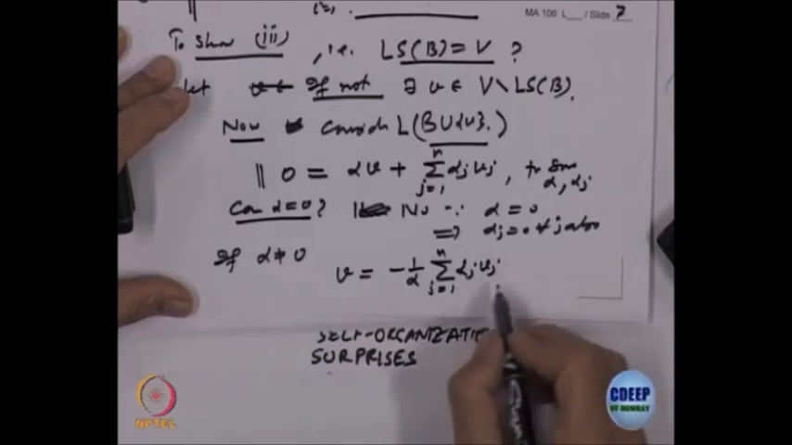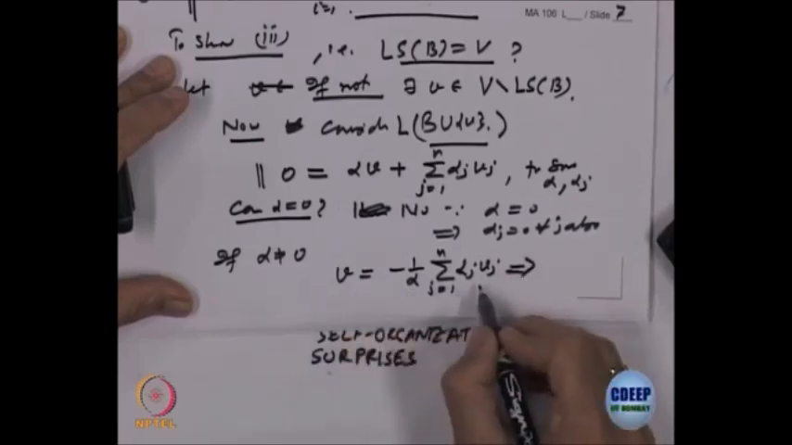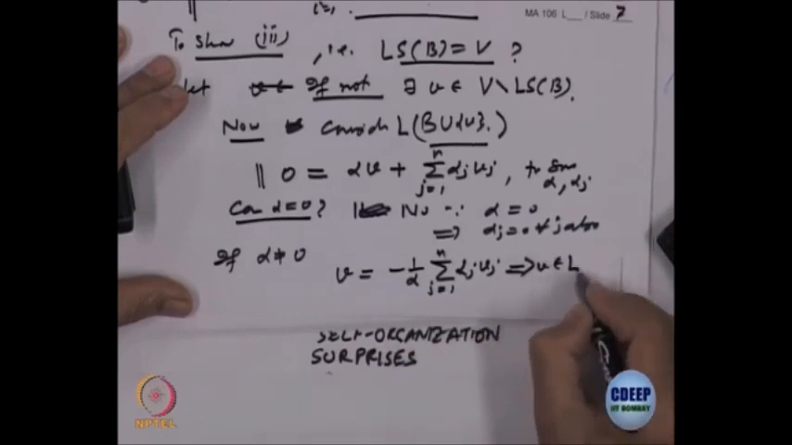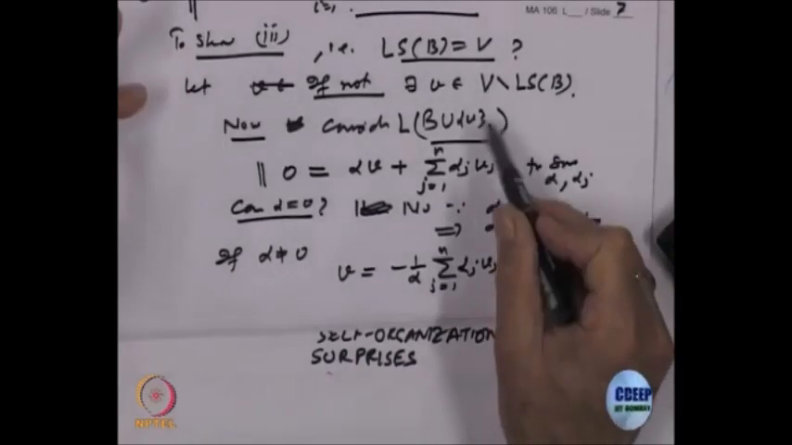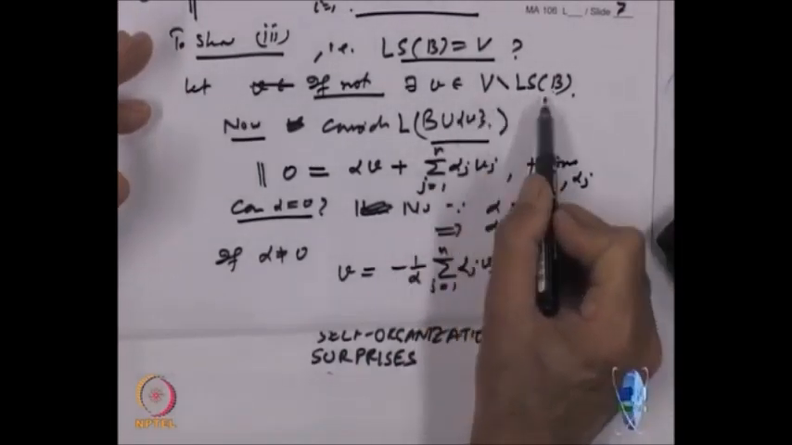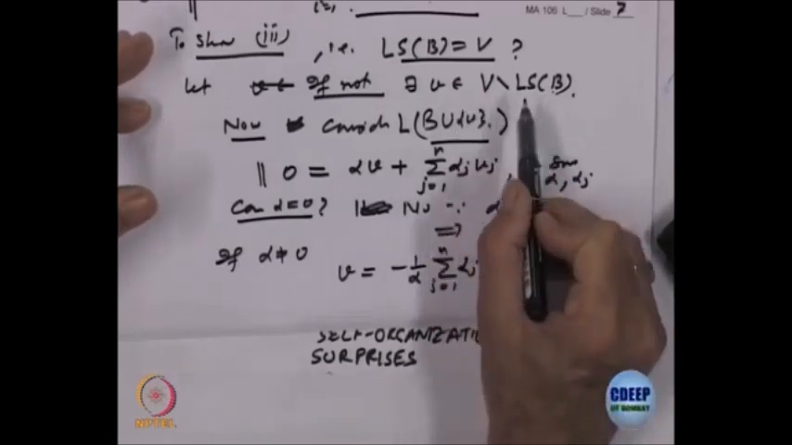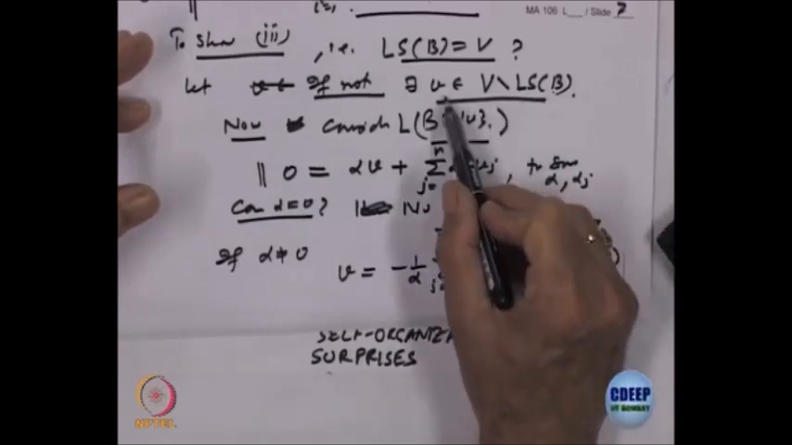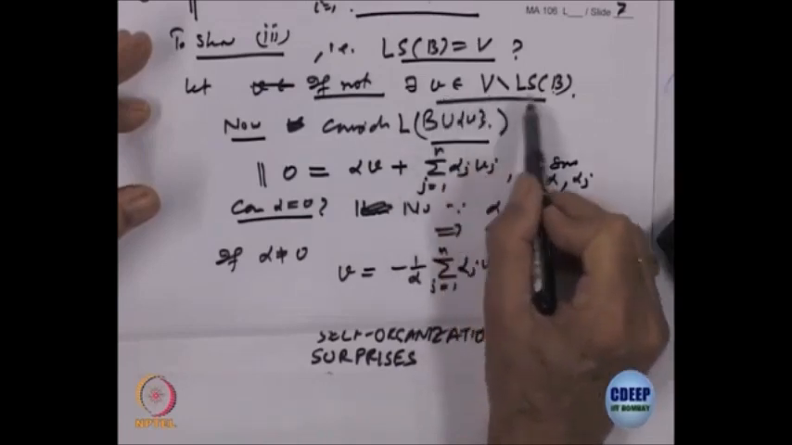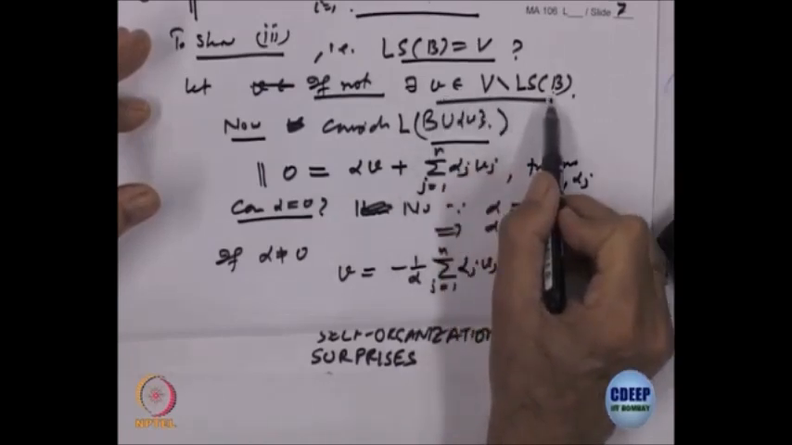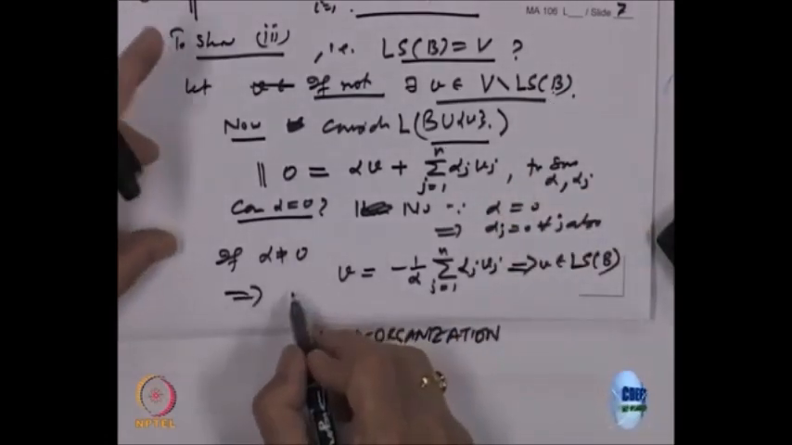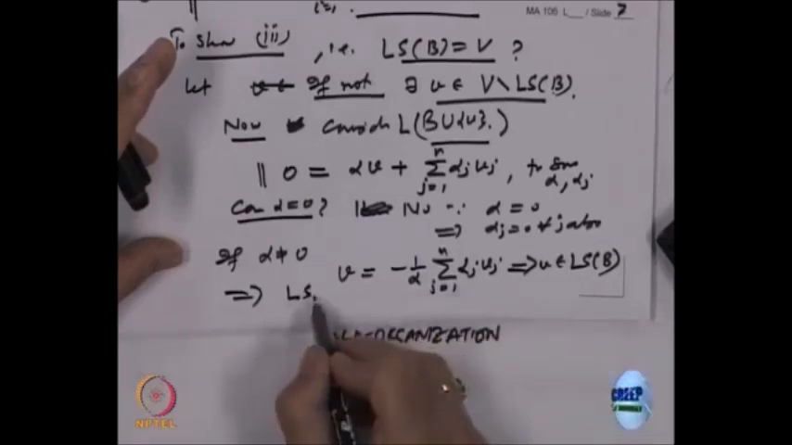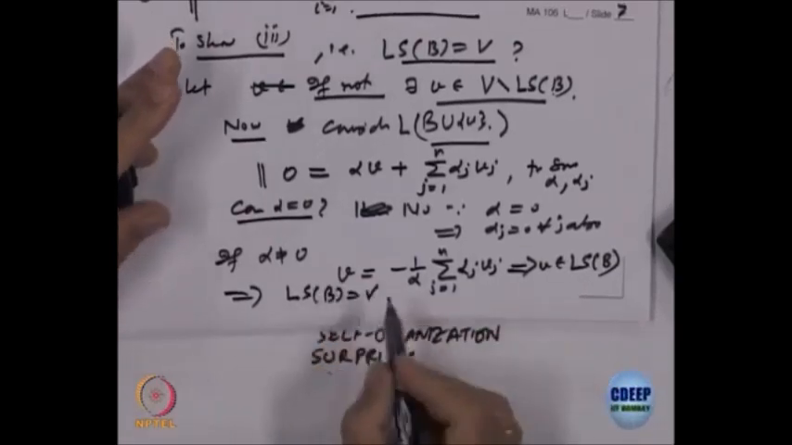right. And what does that mean? V is a linear combination, right. So, V belongs to the linear span of B, right. So, any element outside also is in the linear span. That means there is no such V. That means V is equal to the linear span of B, right. So, this implies that the linear span of B is equal to V.